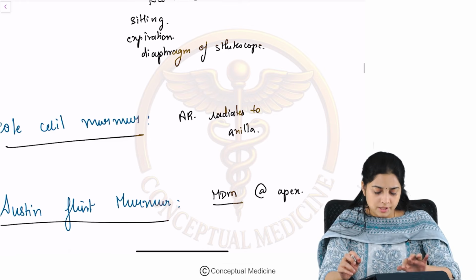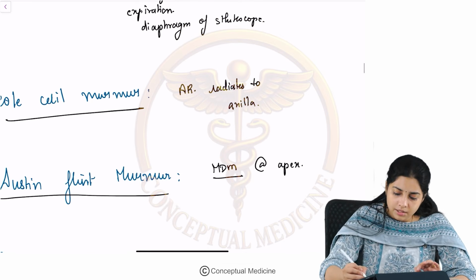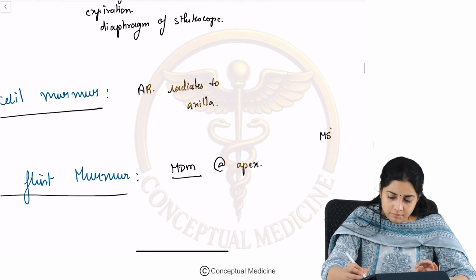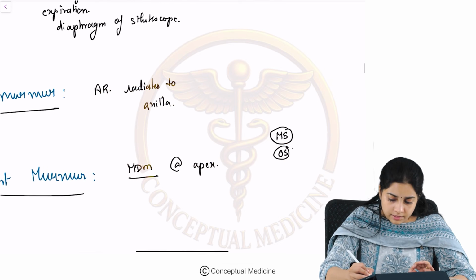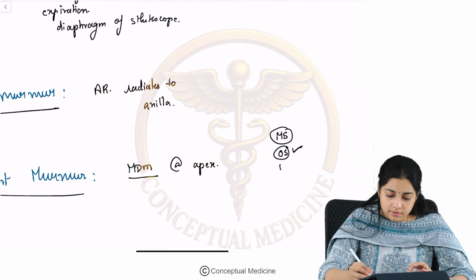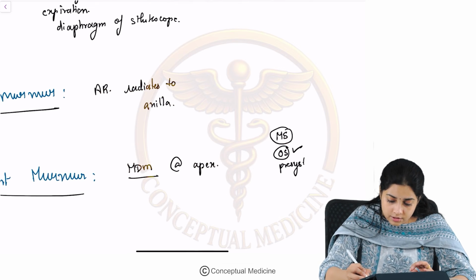But how will you differentiate this Austin-Flint murmur from the murmur of MS? Because MS is also an MDM murmur. The MS murmur will be associated with an opening snap. It will be associated with pre-systolic accentuation of the murmur.